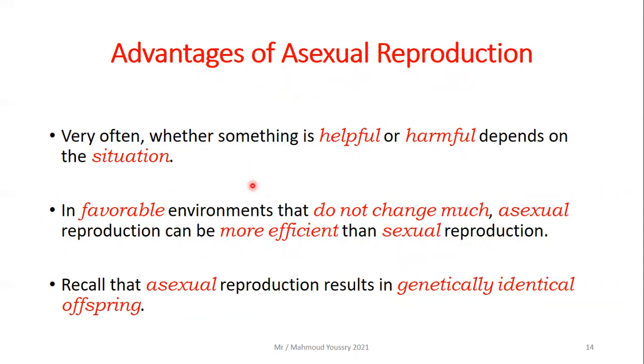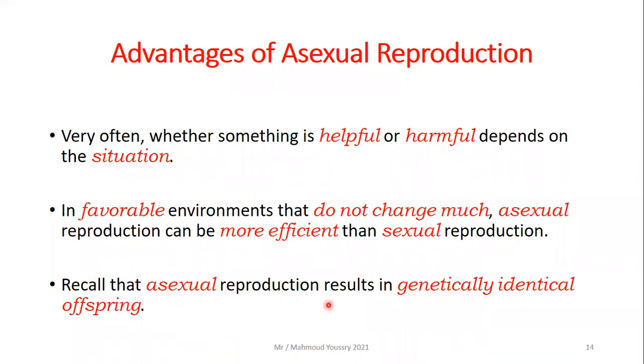If the environmental conditions are suitable for the organism, then it reproduces asexually to produce genetically identical offspring that will suit these environmental conditions.